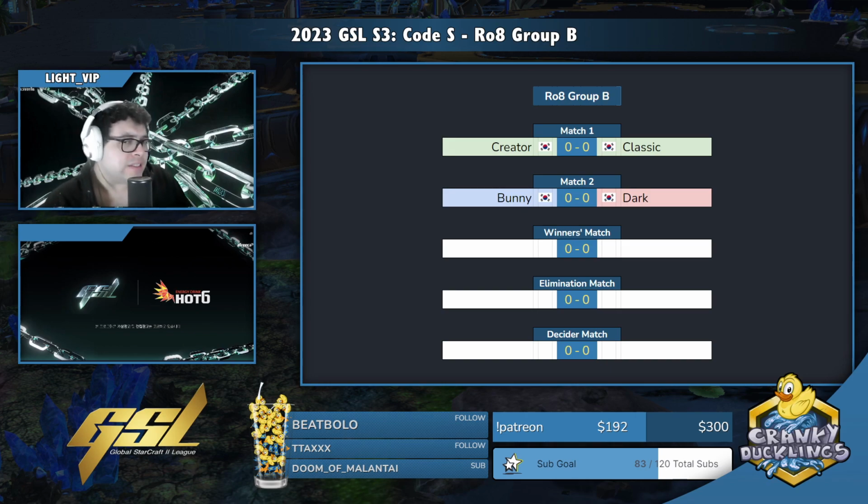The format for this season's GSL was a little bit different this year. It goes from the round of 16 into the round of 8. The round of 8 still happens to be a group stage as well, which is, again, very different from years gone by, but it's just a way to get more games out of these players, especially with the return of the GSL group. Like, we have the winners match, losers match, decider match as well.